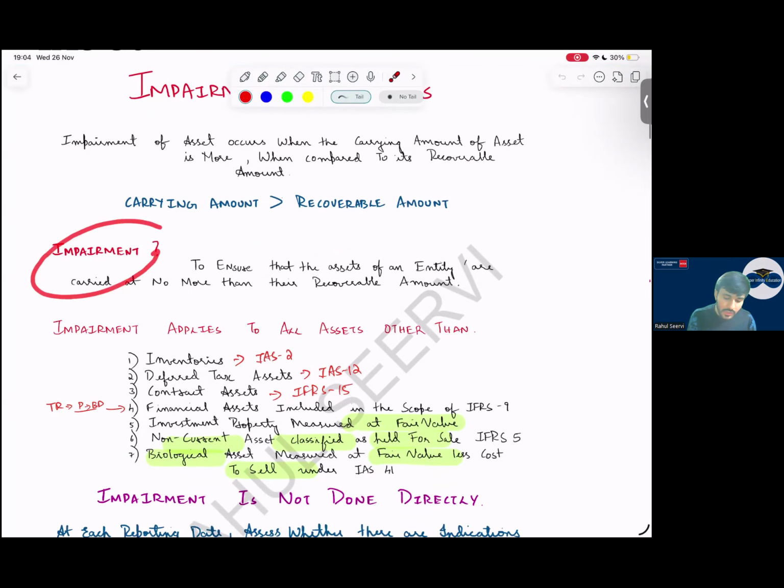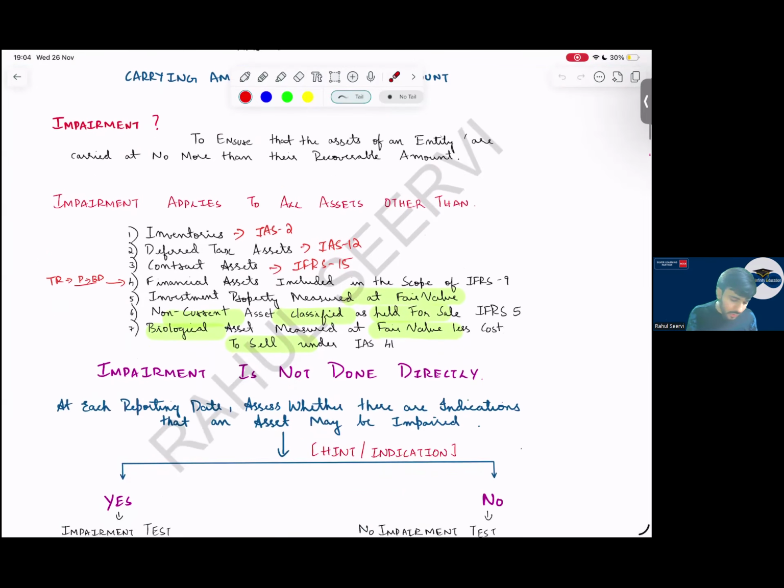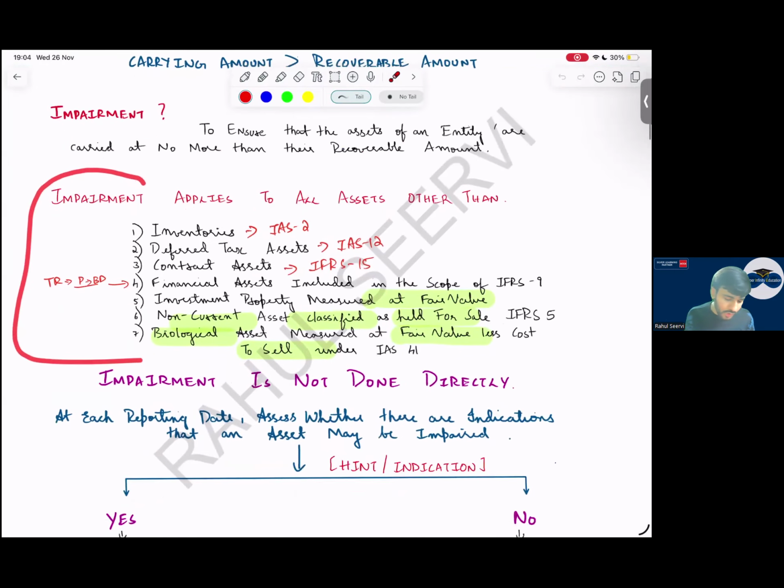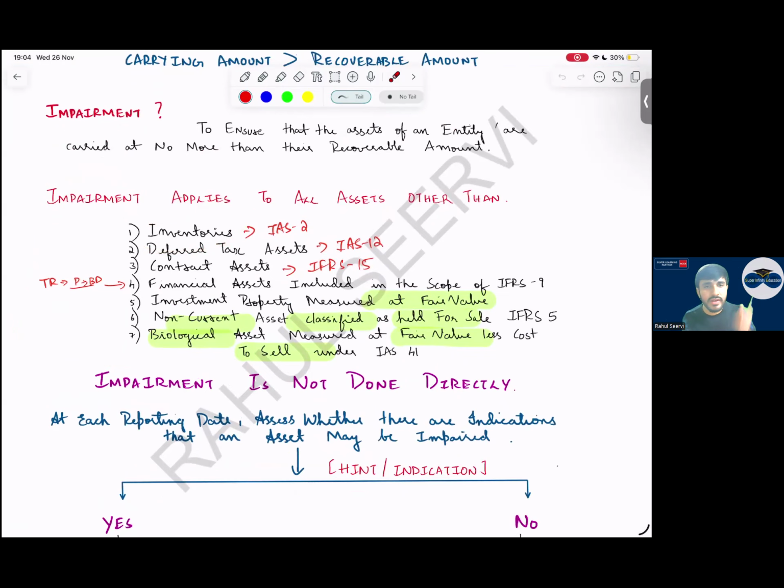So why is impairment an MCQ question? Why do we do impairment? To ensure that the asset is shown at its true value, not more than the RA. Sir, impairment will not apply to what all? Impairment will not apply to inventory because it is covered in IS 2. Deferred tax asset, it will not apply. Contract asset, it will not apply. Your IFRS 15. Financial instrument, it will not apply. It is part of your SBR.